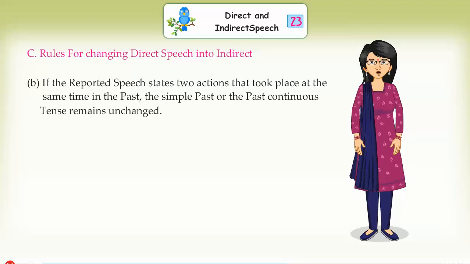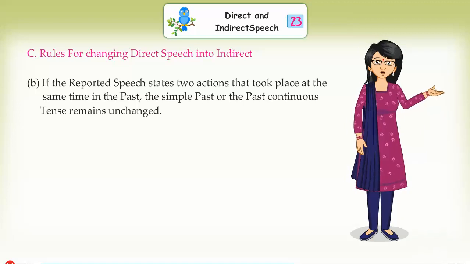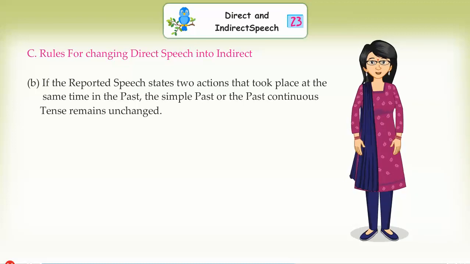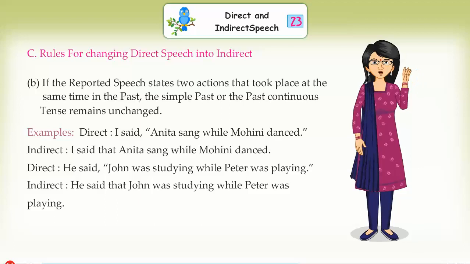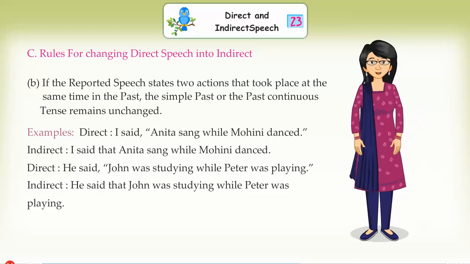If the reported speech states two actions that took place at the same time in the past, the simple past or the past continuous tense remains unchanged. Examples: Direct: I said, "Anita sang while Mohini danced." Indirect: I said that Anita sang while Mohini danced. Direct: He said, "John was studying while Peter was playing." Indirect: He said that John was studying while Peter was playing.